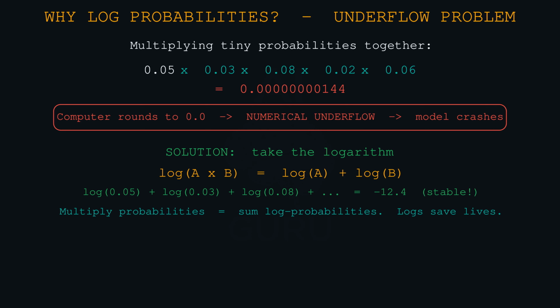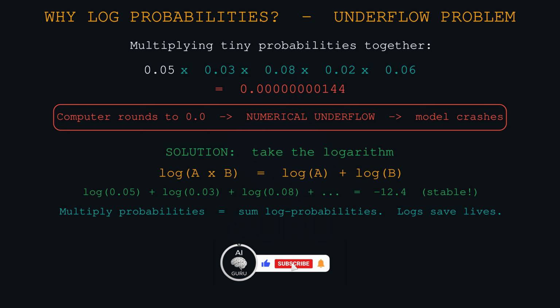And if you multiply 0.01 by itself again and again, you get 0.0000000, a number so microscopic that the computer essentially gives up. It runs out of decimal places and just rounds it down to 0. It's a hardware limitation called numerical underflow. The computer literally cannot handle how small the number is.